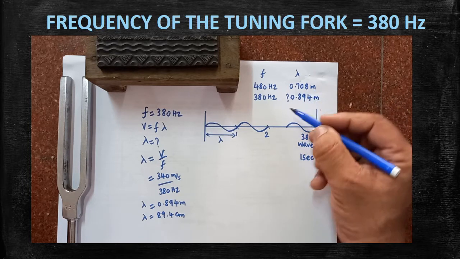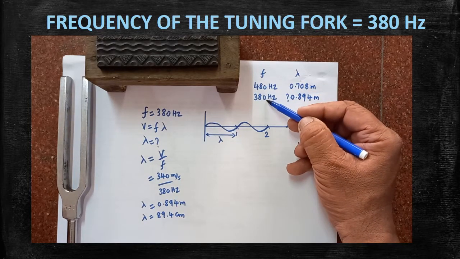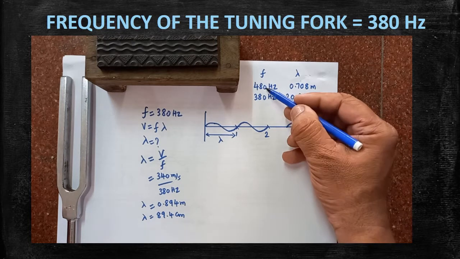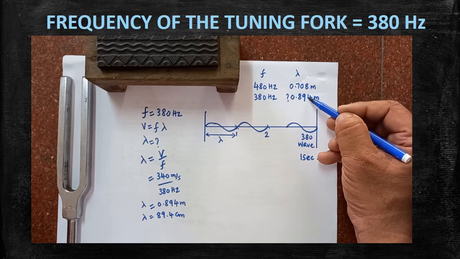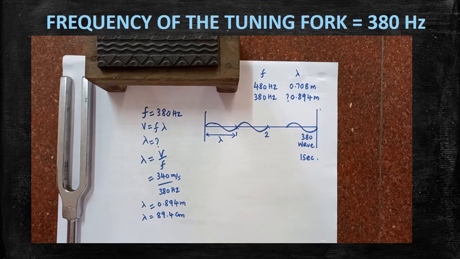Just look at the change. Here the frequency is decreased. Compared to this one, the frequency is less. Wavelength becomes more. Are you clear? When frequency decreases, wavelength increases. Okay. So frequency and wavelength are inversely proportional to one another.